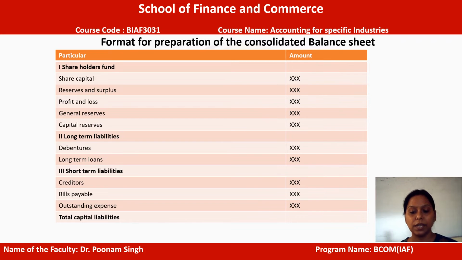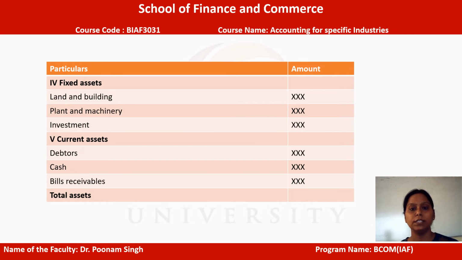The next head under the consolidated balance sheet is the fixed assets. The assets which the company or the group of companies is owning will fall under the head of fixed assets. Within that, the lands, the building, the plant, the machinery, the investment will come under it. Now lastly, the current assets.